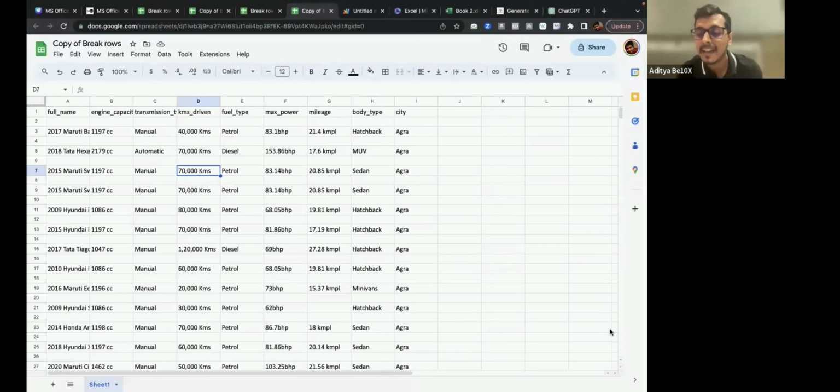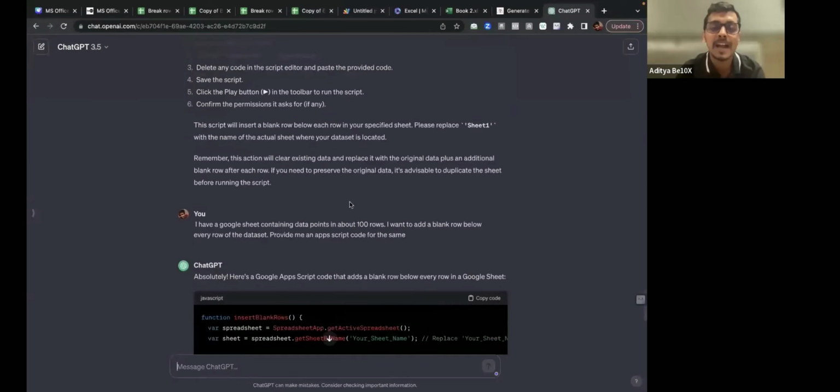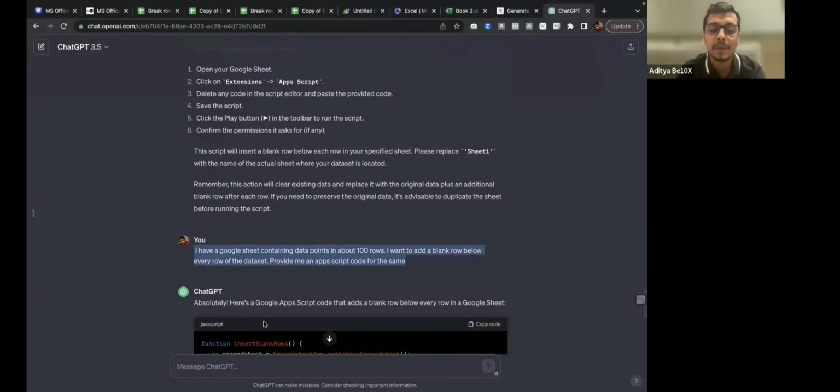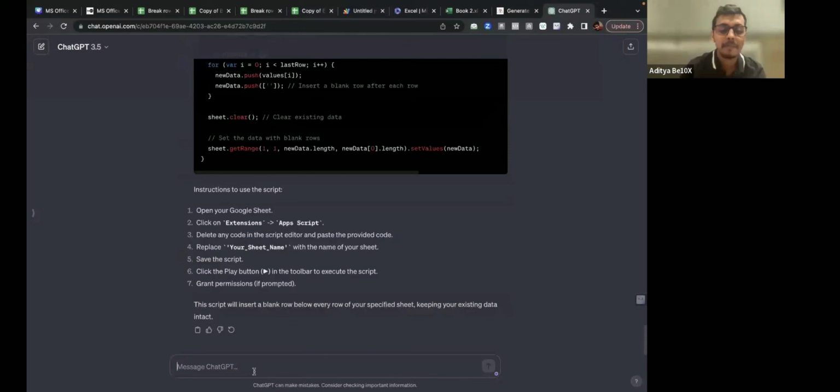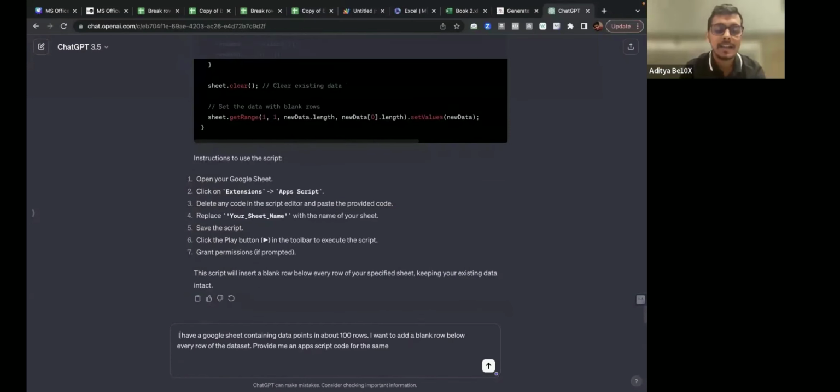Sir, please, can you please do it for macros in Microsoft Excel as well? Okay. If you want to do it for Microsoft Excel, what you need to do is simply go to ChatGPT and modify the prompt. Instead of a Google Sheet, type, I have a Microsoft Excel sheet containing data points in about 100 rows.